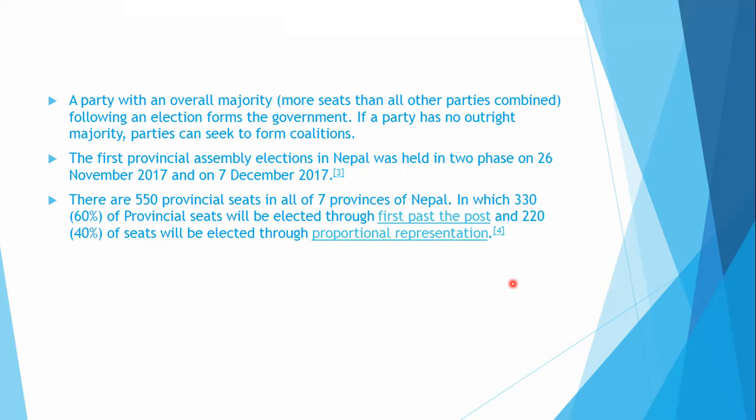We can say central government or federal government, then provincial government or state government, and local government. Local level means municipality and rural municipality. There is also a local legislature, local executive, and local judicial system. That is the provision made by the present Constitution of Nepal.